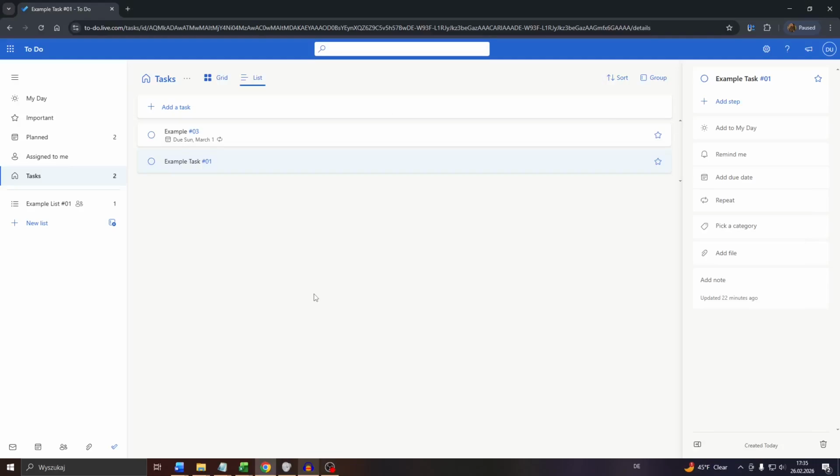Hello guys, in this tutorial you will learn how you can copy a task in your to-do list on Microsoft To Do, for example, to use them as a template for future tasks. So let us guide you through this.